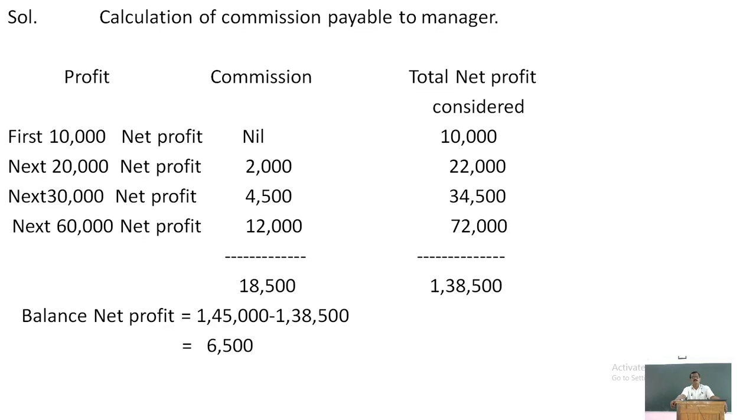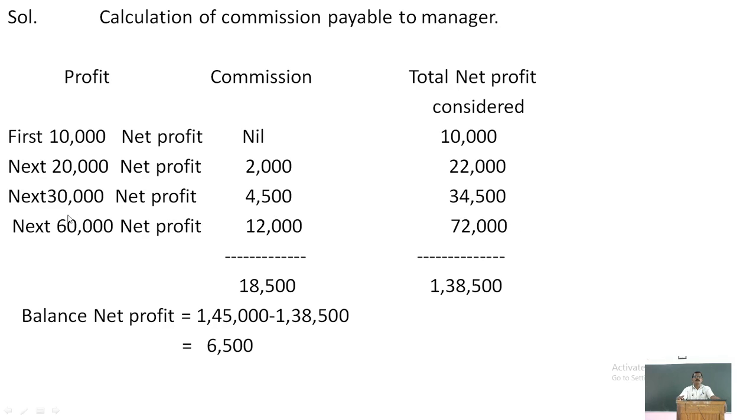And on the next 60,000, commission is 20% of the net profit. 20% means it is 12,000 rupees commission, and the total profit included before charging commission is 72,000, right?